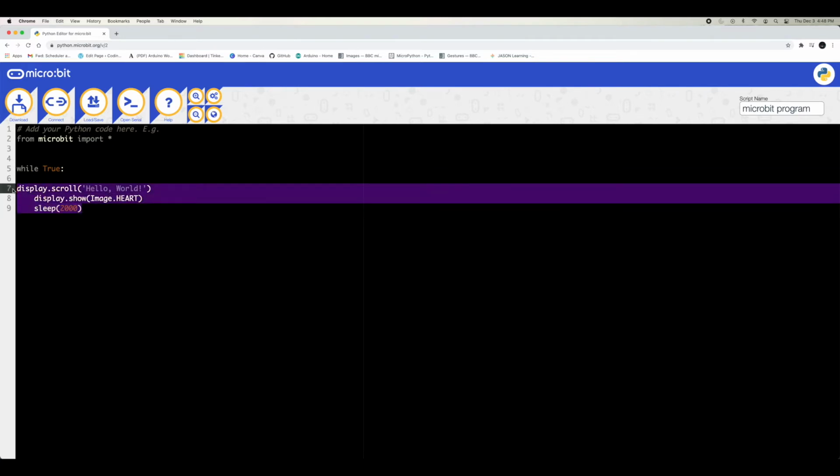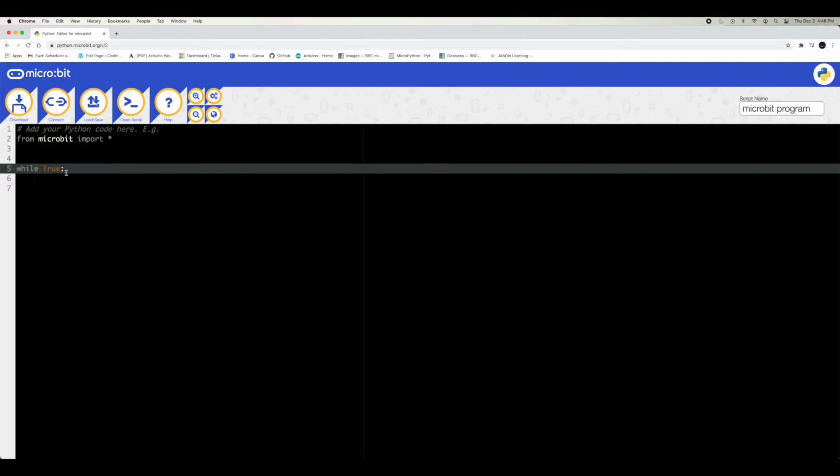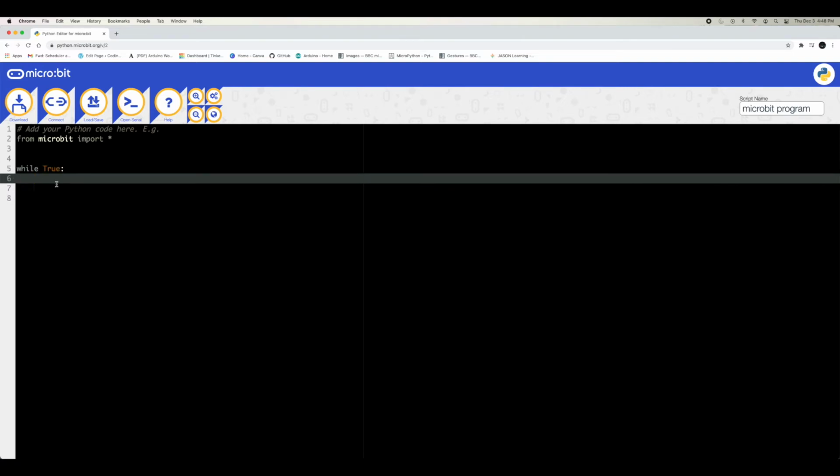First off, you really don't need this code unless you really want to use it. So what we can do is write display.scroll, and we're going to do the cliche program that everybody knows if they've ever done programming: Hello World.